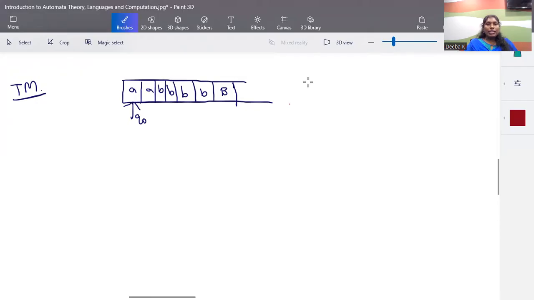Each step of transition is based on the current state and the current symbol on the tape. You make a transition to another state by making some replacement of the tape symbol and moving left or right. Each time, the read-write head is capable of moving left or right, and the element in the tape can be replaced with another symbol, or if you want, you can keep the same symbol too.